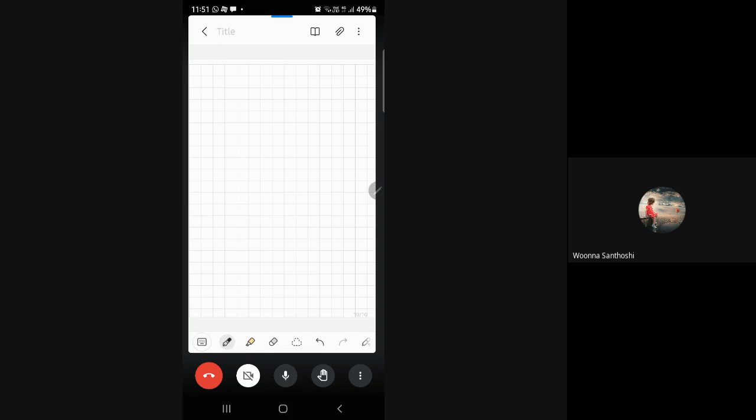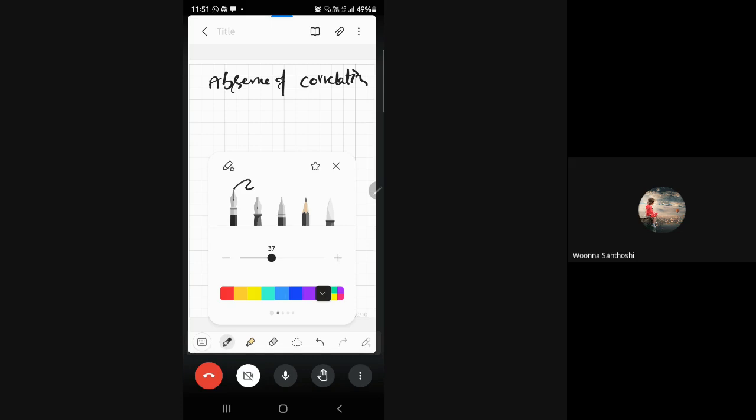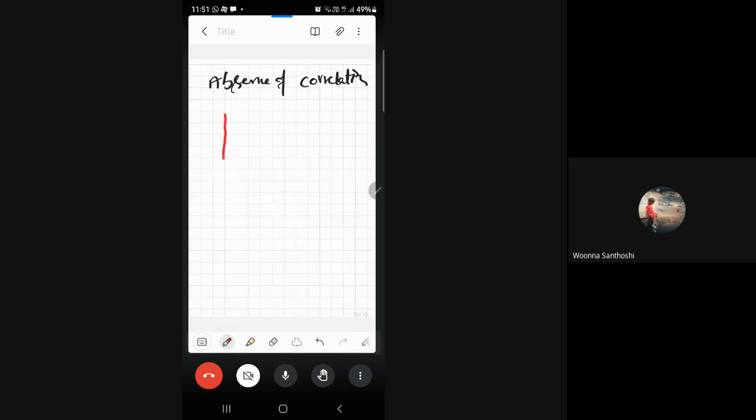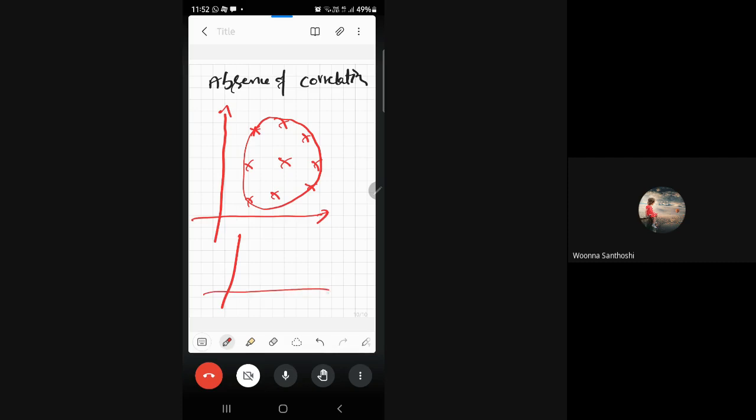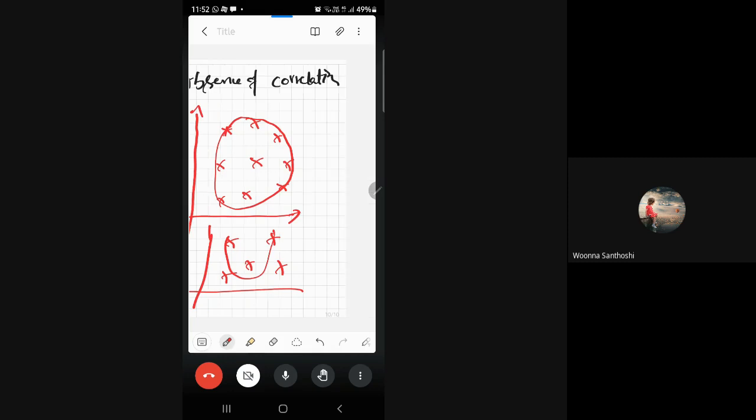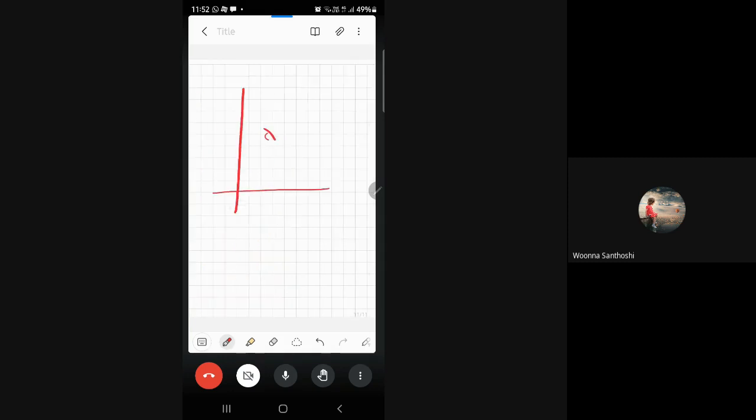Now coming to the third one, we call it absence of correlation. This is the x-axis and y-axis, and if your data does not form a linear line, like we cannot draw a straight line, we can draw a circle, or sometimes our data may follow a parabola, or sometimes our data may follow like this.